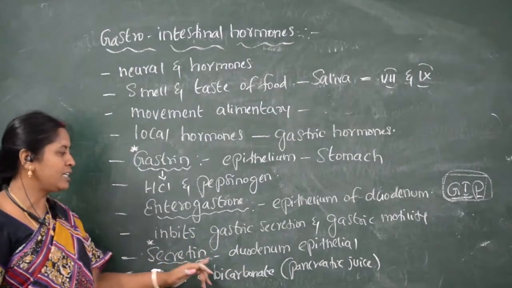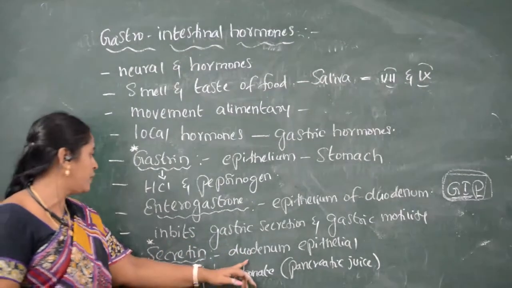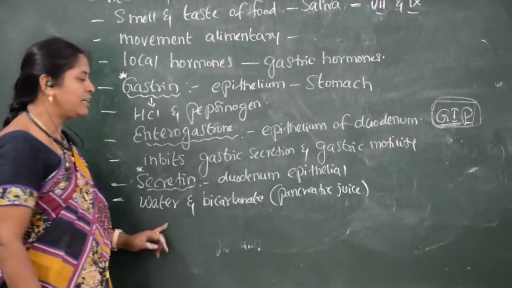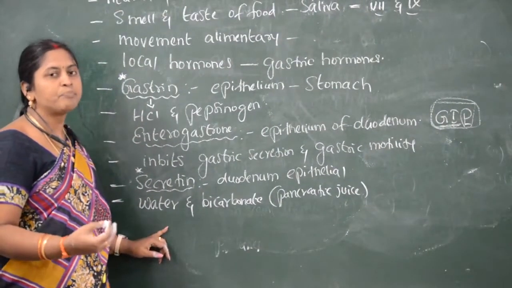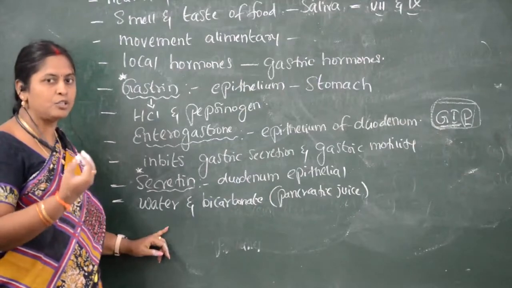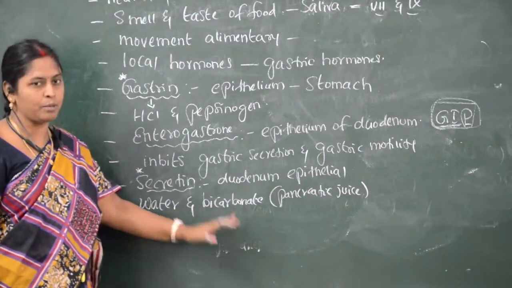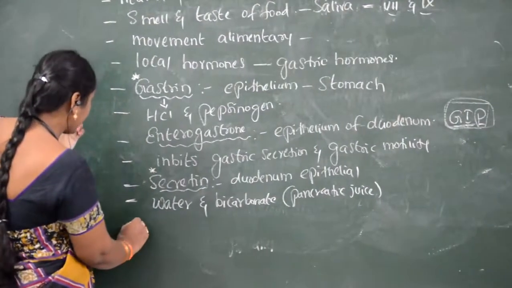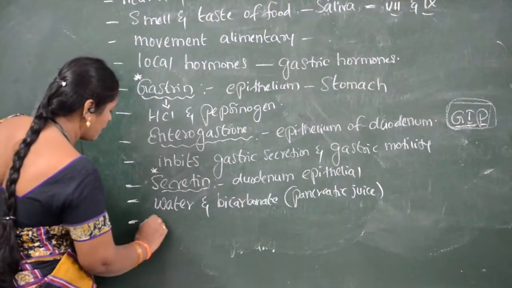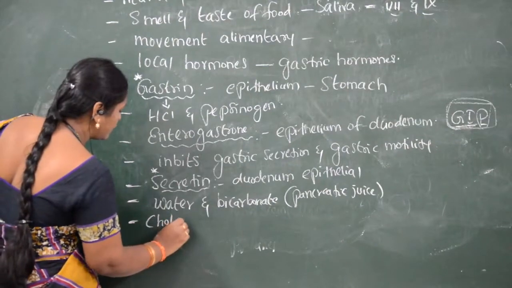So secretin, present in the epithelial layer of the duodenum, makes the pancreatic juice secrete water and bicarbonates. And another gastric hormone is called cholecystokinin.